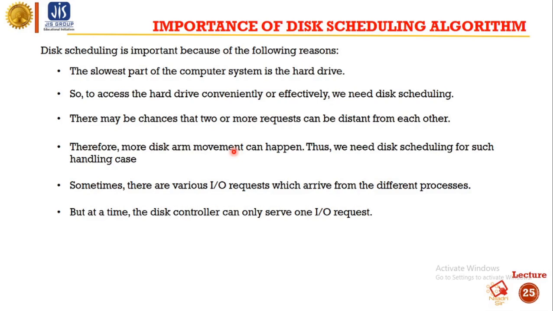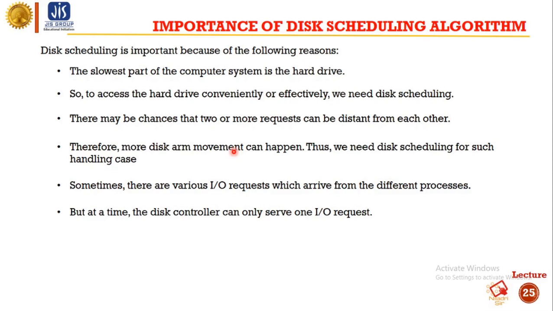So to access the hard drive conveniently, we need disk scheduling, because more disk movement can happen.